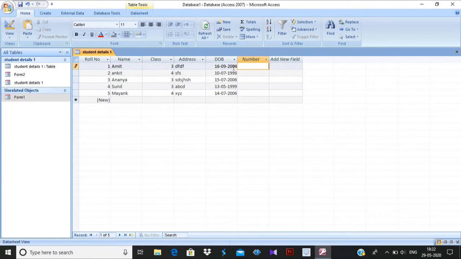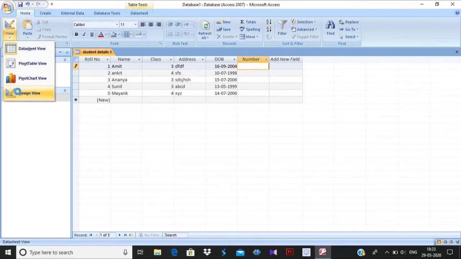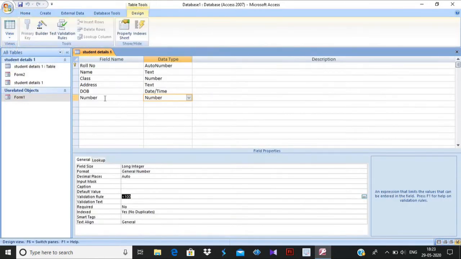How will we do it? I am giving you a simple hint. You have to go to the View tab. In the View tab there is Design View, and in Design View you can see your field names: roll number, name, class, address, date of birth and number. Number must be of number type. Data type means what type of data it will store. There is auto number, text, which stores only text, date and time, which stores date and time, and number, which stores numbers.